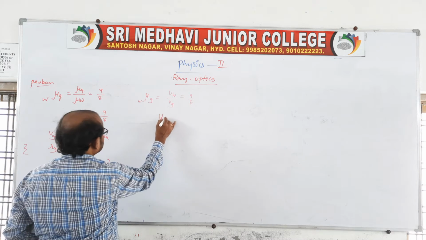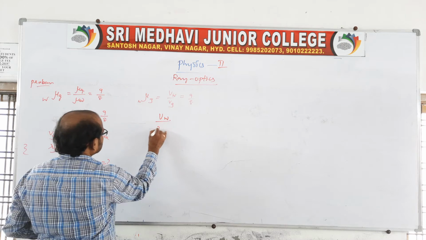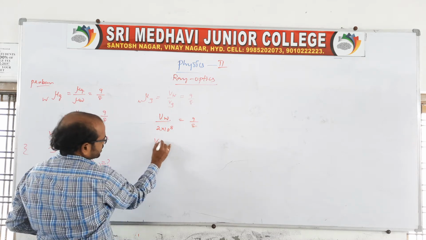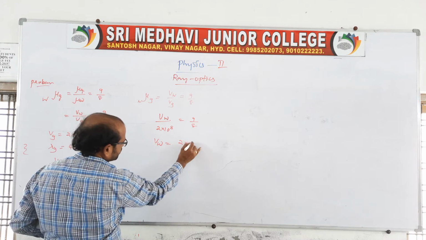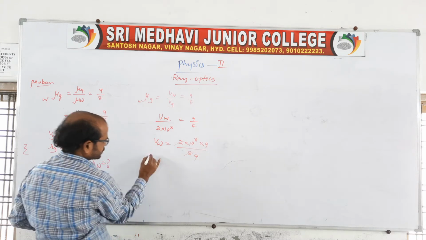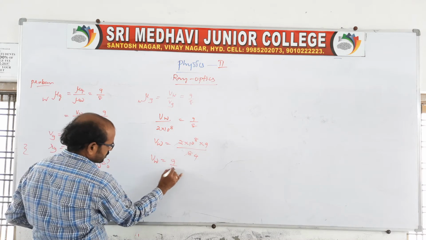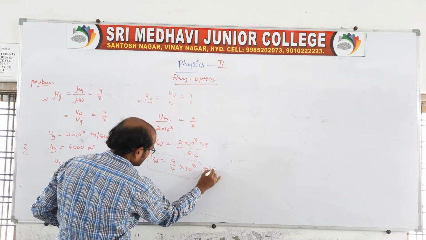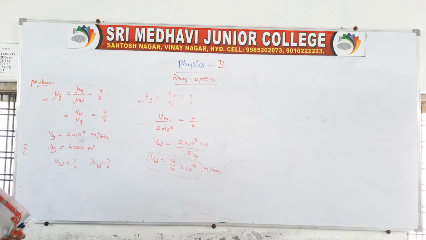Therefore you write Vw by Vg, which is 2 into 10 power 8, is equal to 9/8. So in water it is 2 into 10 power 8 into 9 by 8, which simplifies to Vw equal to 9/4 into 10 power 8. In water, the speed of light will be 9/4 into 10 power 8 meter per second. This is the velocity in water.